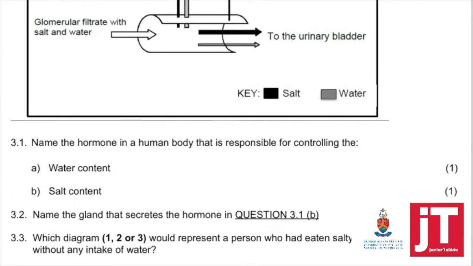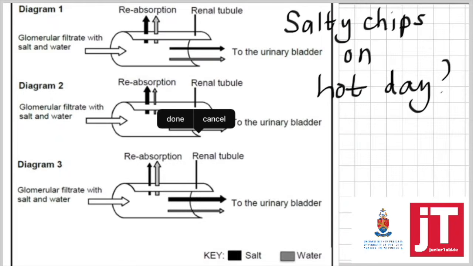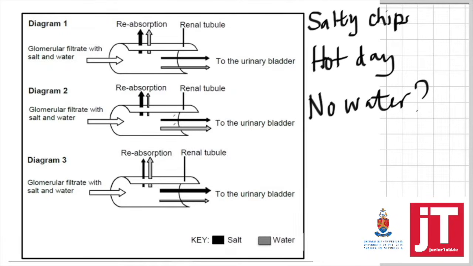Right. Which diagram, 1, 2, or 3, will represent a person who's eaten a salty packet of chips on a hot day without drinking any water? So, here's your pictures here. Which person here from diagram 1, 2, or 3 had a salty packet of chips on a hot day and drank no water? You have to really study and look at the reabsorption of the renal tubules. You also have to look at the size of the arrows.